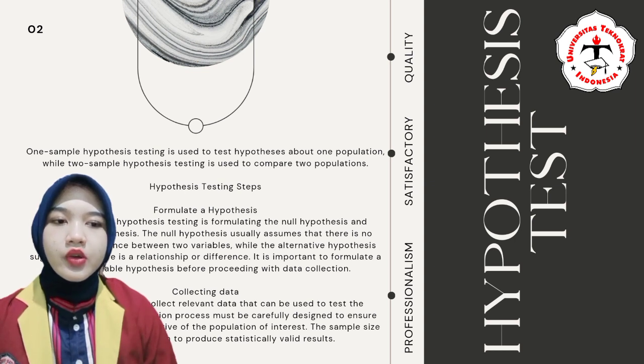The null hypothesis usually assumes that there is no significant difference between two variables, while the alternative hypothesis suggests that there is a relationship or difference. It is important to formulate a clear, testable hypothesis before the data collection. Collecting data, the second step is to collect relevant data that can be used to test the hypothesis.